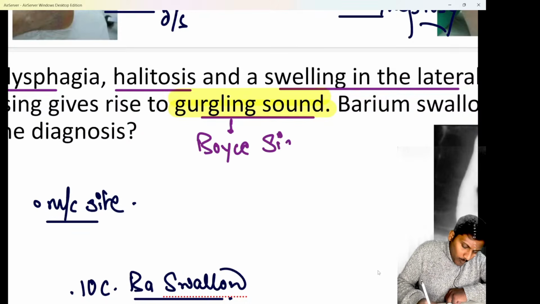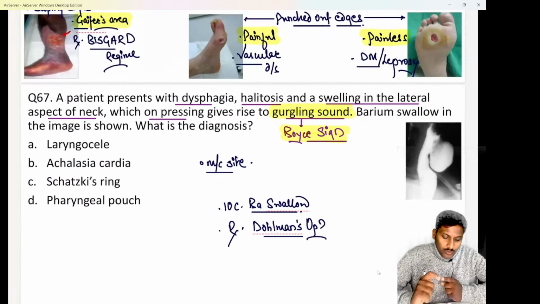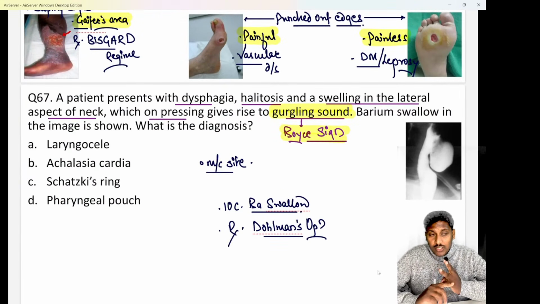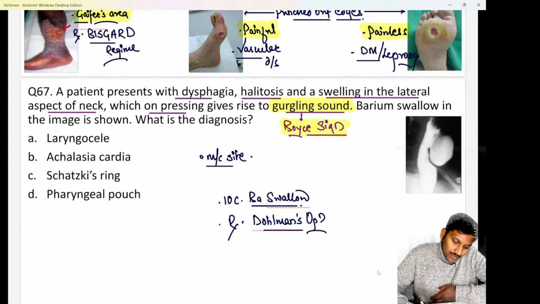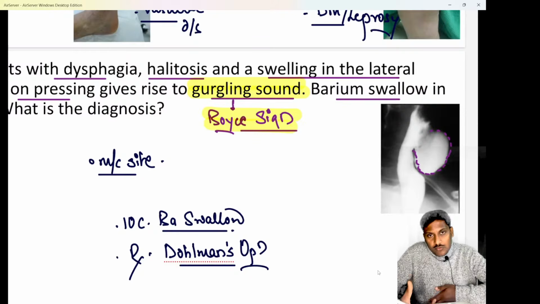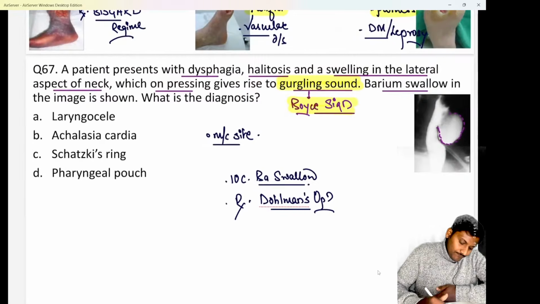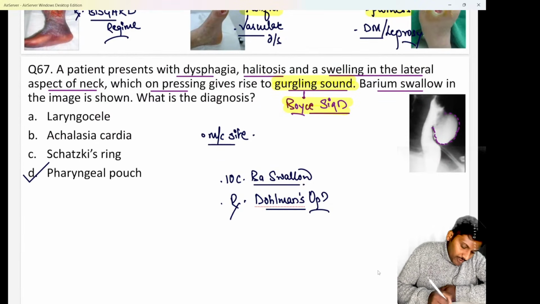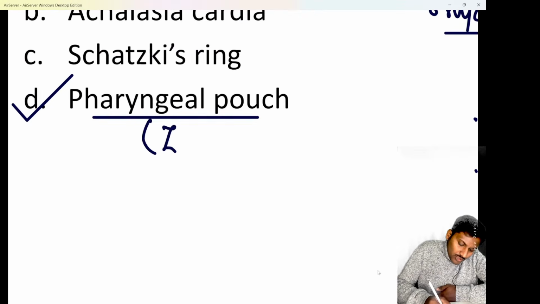I hope all of you are quite aware now in which condition Boyce sign is seen. So remember, dysphagia, halitosis, regurgitation along with Boyce sign and the classical barium swallow image. As the patient is having dysphagia, we have done a barium swallow and that shows an outpouching from the esophageal wall. We know outpouching from the upper esophageal wall is usually a case of option D, that is a pharyngeal pouch, also known as Zenker's diverticulum. The answer is nothing else but option D, also called pharyngeal pouch or Zenker's diverticulum.